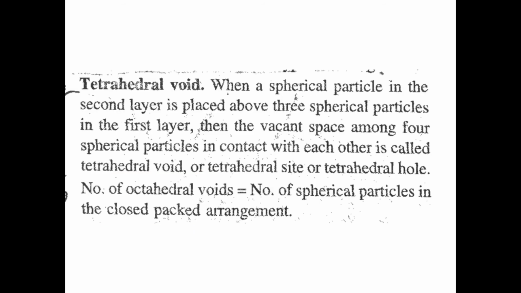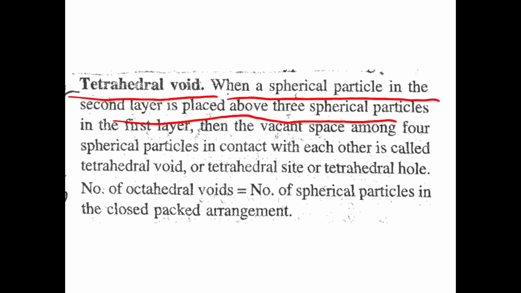Next, tetrahedral void. What is tetrahedral void? When a spherical particle in the second layer is placed above the three spherical particles in the first layer, then the vacant space. What is void? You have to know what is void. This is the close packing, and this is the space. This space is known as void.